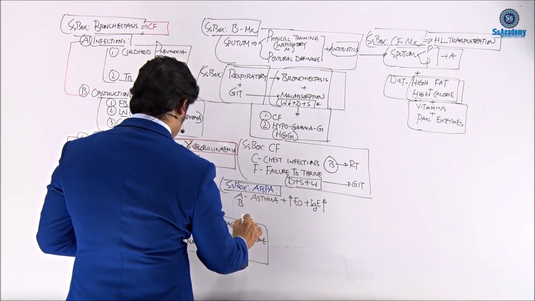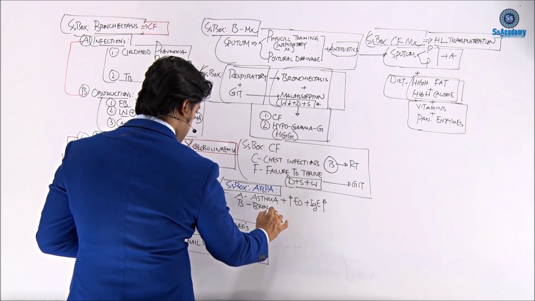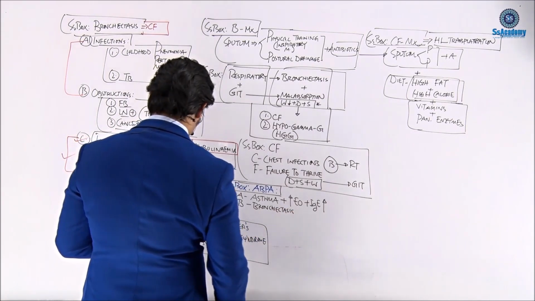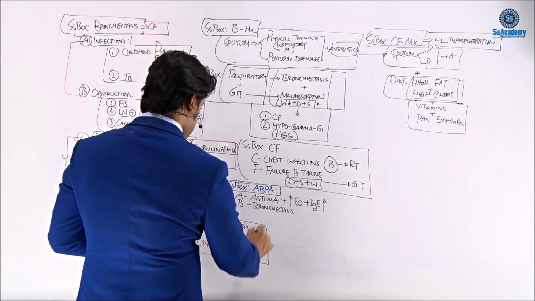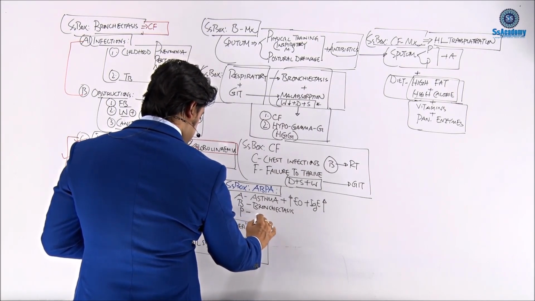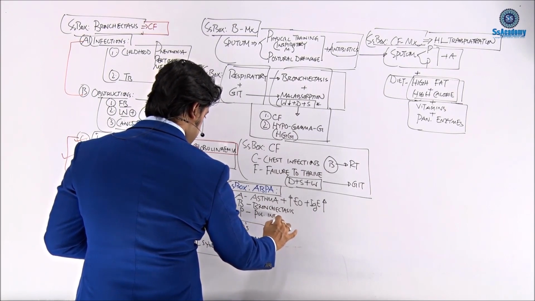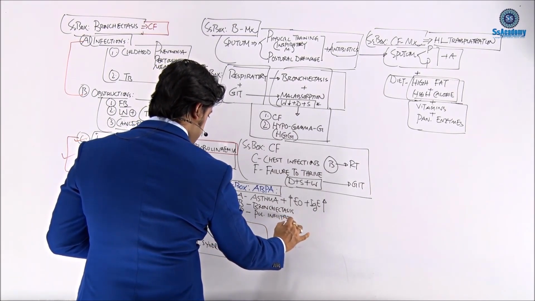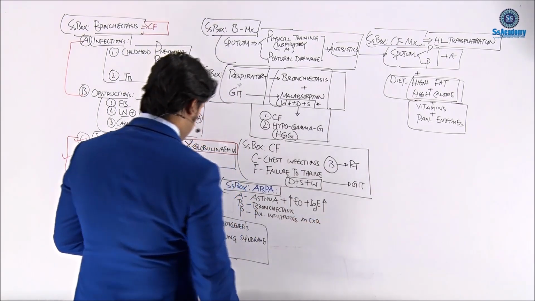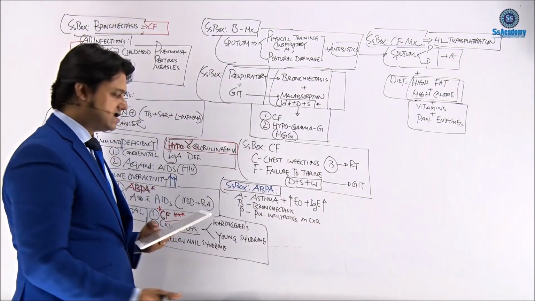Bronchopulmonary aspergillosis. So the word broncho, you can remember, means bronchiectasis. P for pulmonary: just write down the pulmonary infiltrates on chest X-ray. Sometimes it is said transient infiltrations in the chest X-ray.